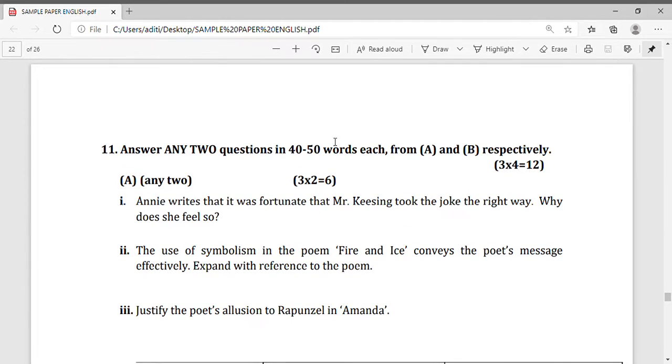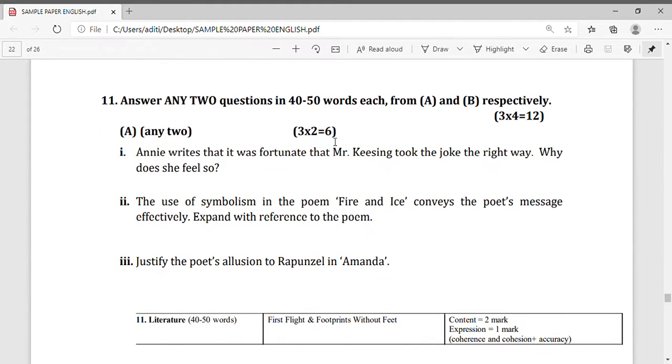Okay. Now come to question number 11. Okay. Now question number 11. 3 questions are given. Again, answer any 2 questions, in 40 to 50 words. And you have to attempt only 2 questions in this. Question number 1, question number 2, question number 3. So, in question number 1 you can see it says that it was fortunate that Mr. Kissing took the joke the right way.